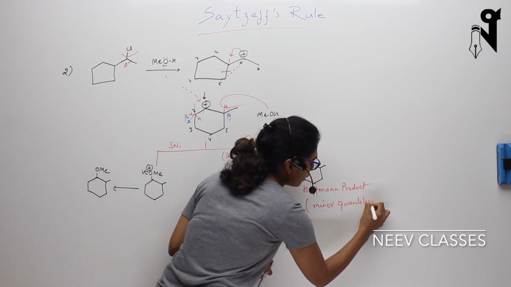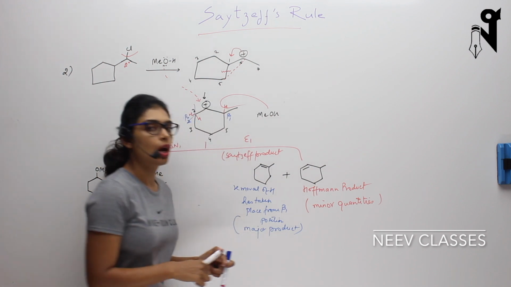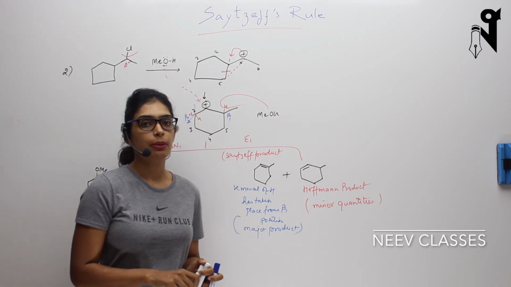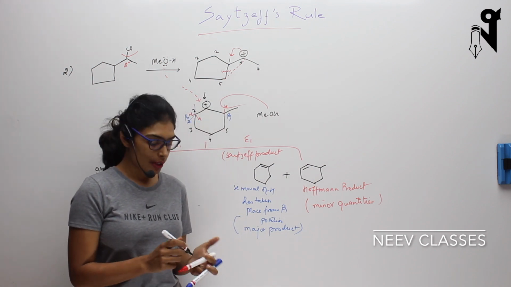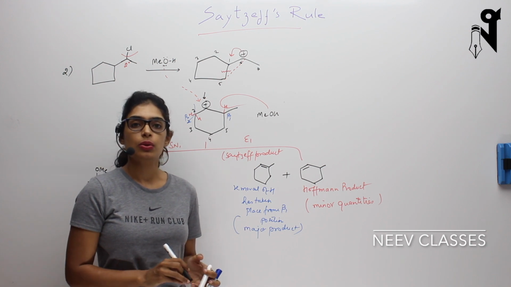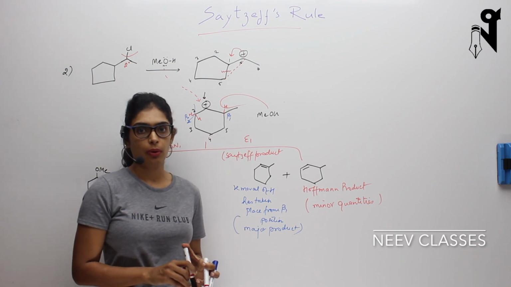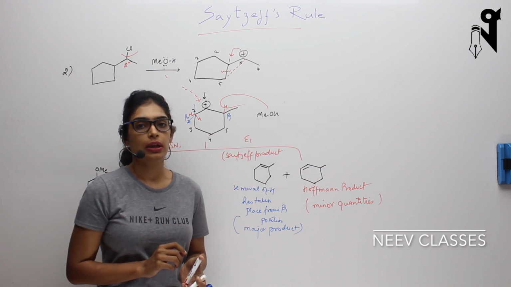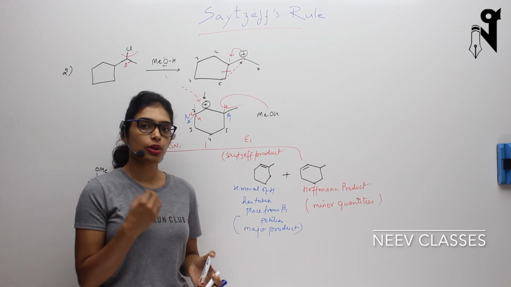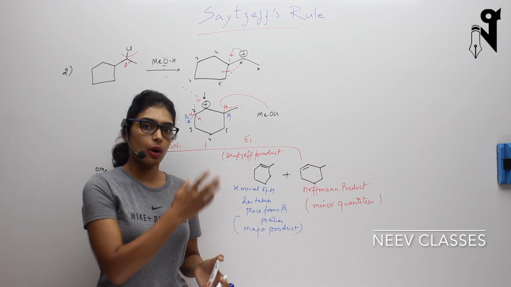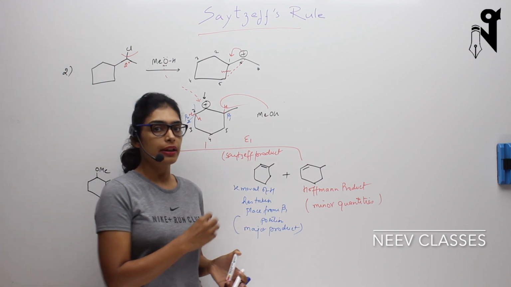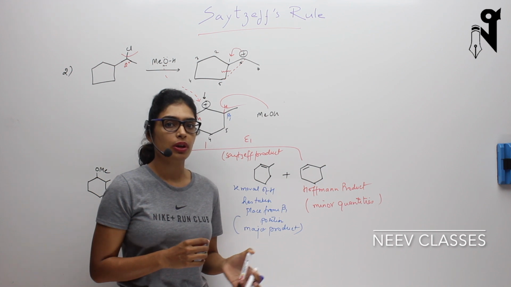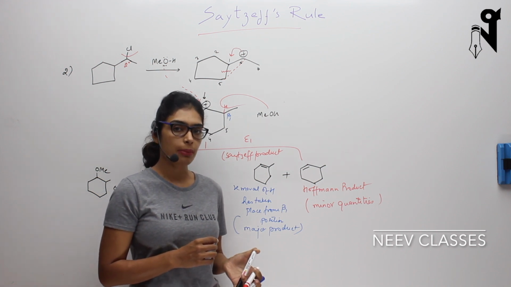I hope now you have understood how to solve a question and how to get the major product if elimination is happening. If the question asks for the most favorable product formed in this elimination reaction, or which product will be the major, you should be able to identify the major one and get the right answer. Now I'll write down some questions, try them out, and then we will discuss and find out which product is forming in major quantities and which in minor quantities.